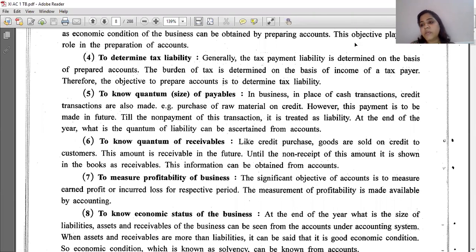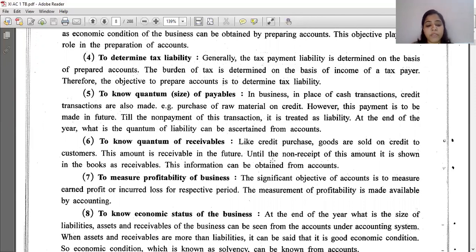In the same way, you sell goods to your customers, your clients, or your dealers, distributors on credit. After some time they will pay. So at the end of the year, it will be easy for you to analyze the amount of receivables. Like credit purchase, goods are sold on credit to customers. This amount is receivable in future. Until the receipt of the amount, it is shown in the books as receivable. This information can be obtained from accounts.